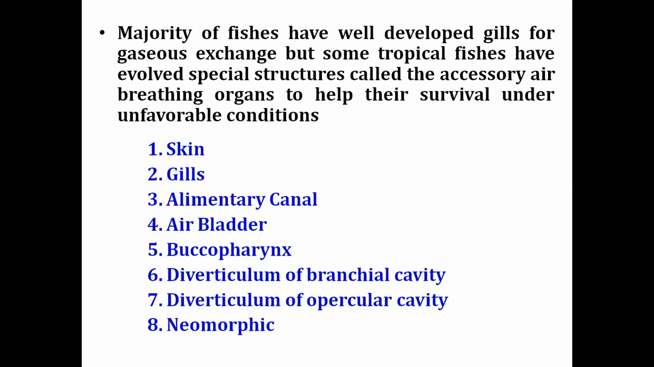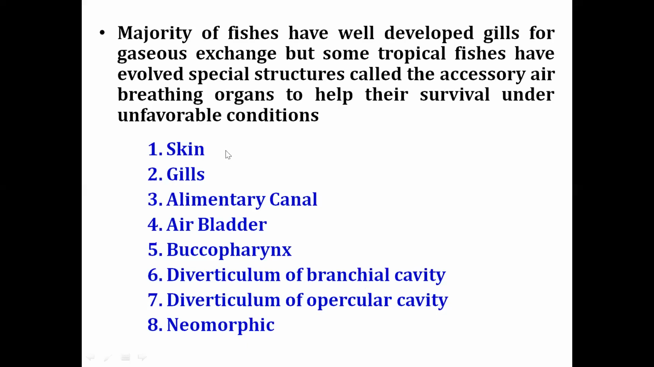They have some evolved or special structure which helps them survive outside the water, or in hypoxic water or very little water. Those organs are known as accessory air breathing organs. So in today's class we are going to discuss what those accessory breathing organs in fishes are. On this slide I have listed some of the organs which serve as accessory air breathing organs in the fishes.